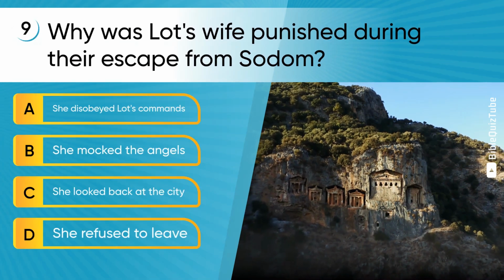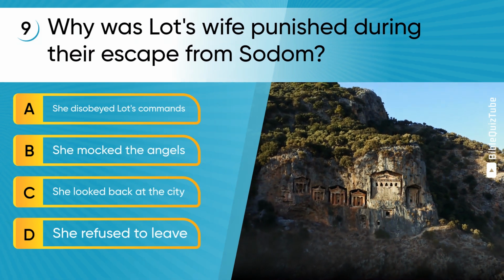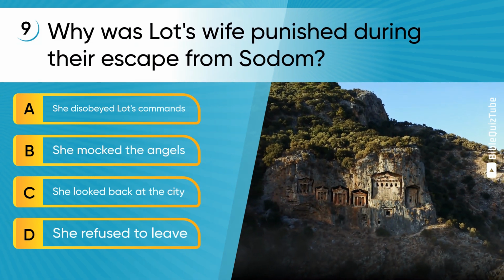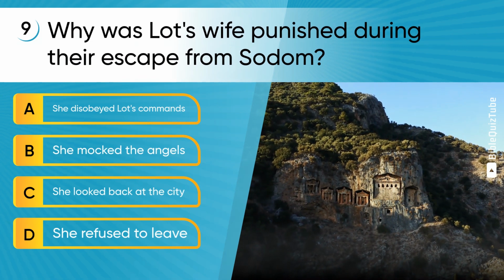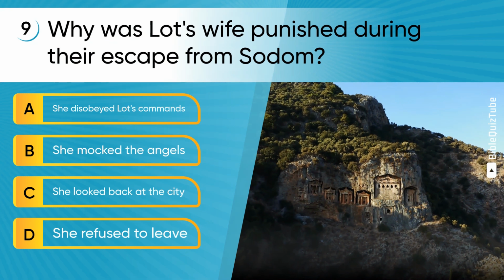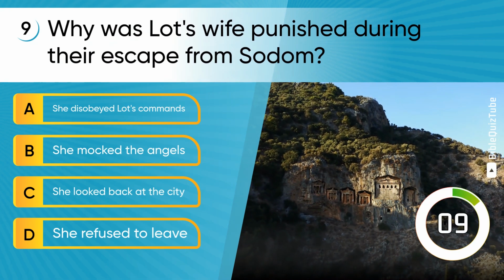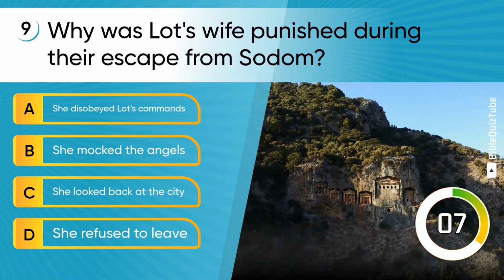Question 9. Why was Lot's wife punished during their escape from Sodom? A. She disobeyed Lot's commands. B. She mocked the angels. C. She looked back at the city. D. She refused to leave.